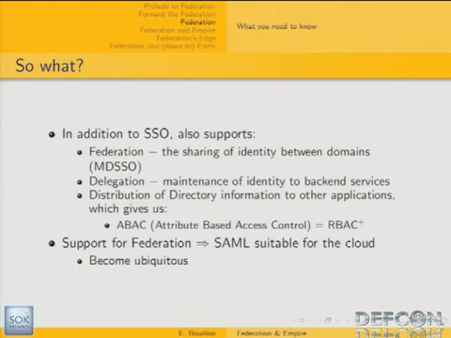The main idea is that SAML supports federation, that is the sharing of identity between domains, what they call in the specification the multi-domain SSO issue. It also supports delegation, that's the maintenance of identity to backend services. And it also provides enhanced access control, which we call role-based access control. It provides a finer granularity regarding how you can provide access control to your web applications.